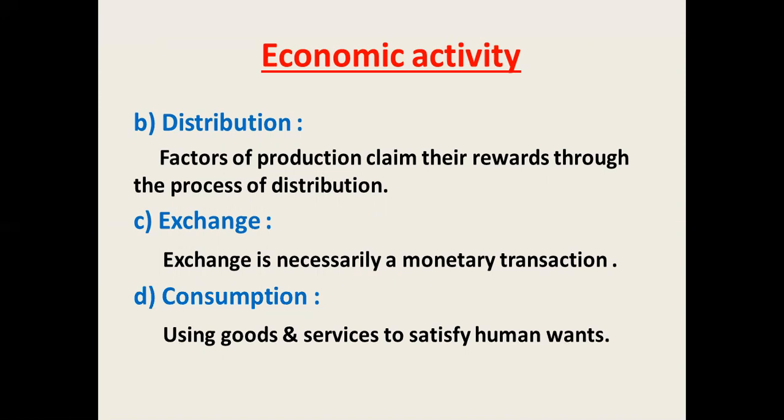It is making use of goods and services to satisfy human wants. Consumption satisfies people's wants. So that is called consumption. All these points are related to microeconomics. So these are the different concepts of microeconomics.